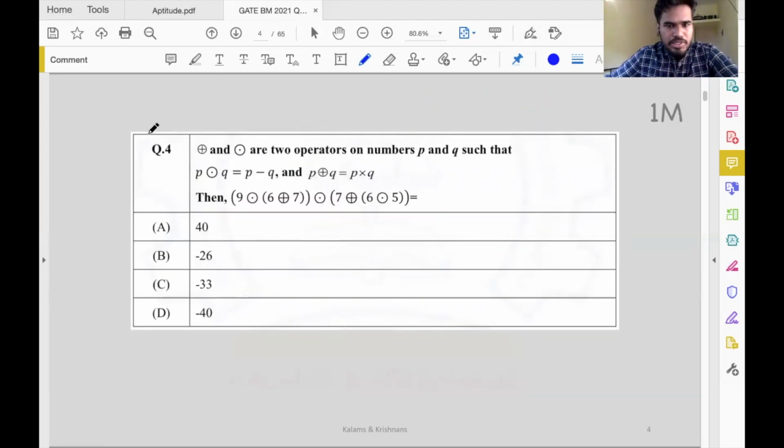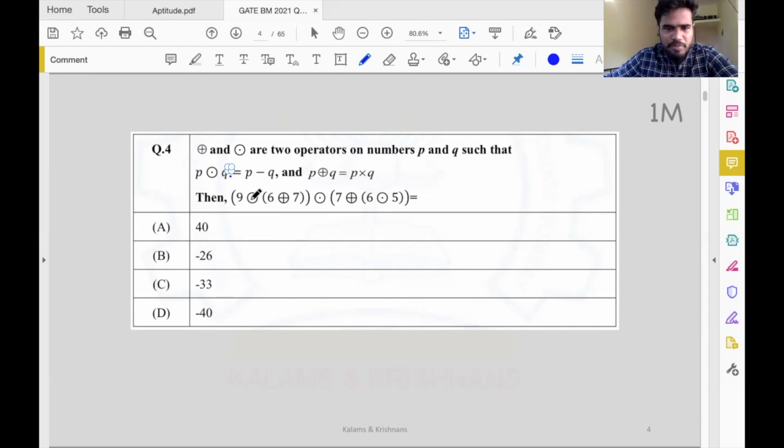Now, fourth question from GATE BM 2021. We are given two operators, not plus minus, operator 1 and operator 2. Given any two numbers, they are defined like this. P operator 1 on Q says P minus Q. P operator 2 on Q essentially says it's P times Q. So take any two numbers, this operation says subtract the second number from the first number. This says multiply both the numbers. We have to find what this expression is.